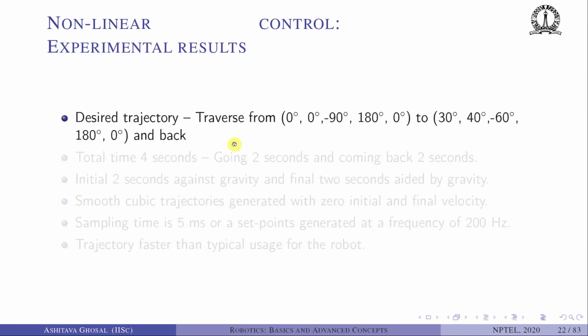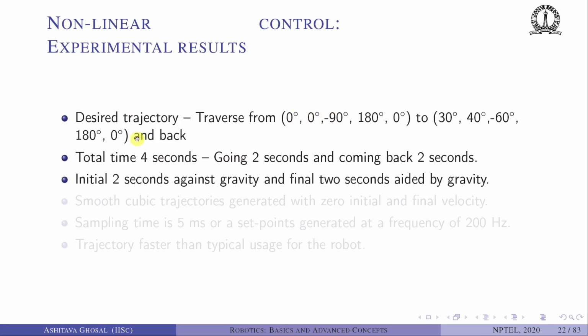So what was the desired trajectory? We traversed from 0, 0, minus 90, 180, 0 to 30, 40, minus 60, 180, 0 and back. We start from some initial joint angles to some final joint angles and come back. We assume that the total time was 2 seconds going from this point to this point and another 2 seconds to come back.